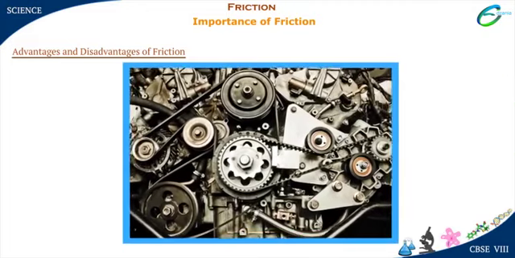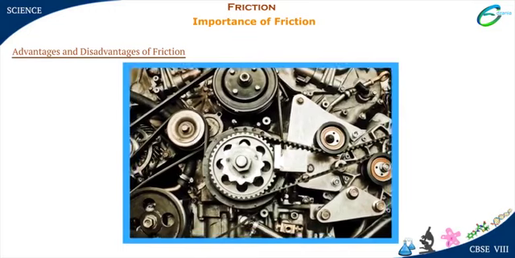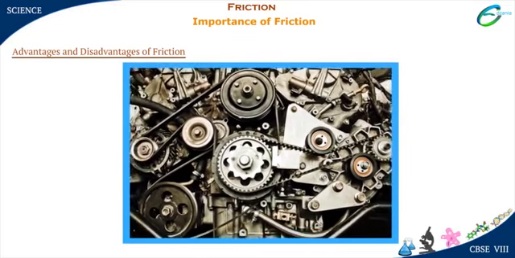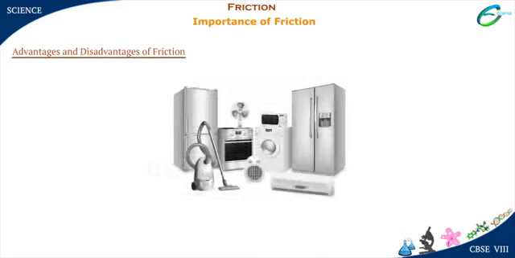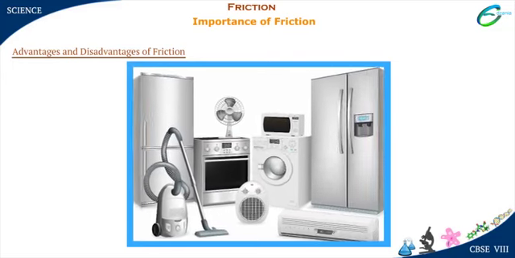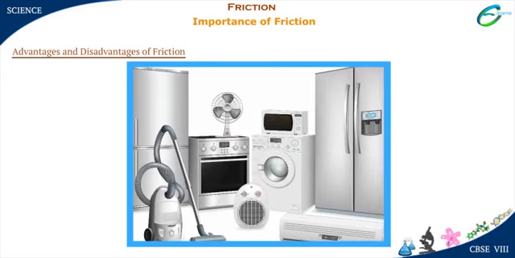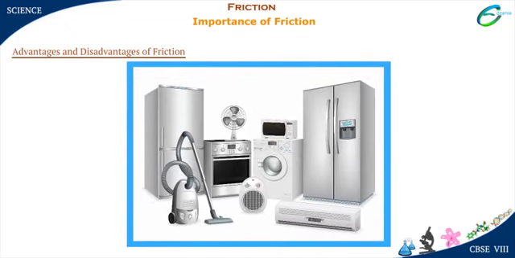Similarly, various parts of machines produce unwanted heat due to friction. The amount of unwanted heat produced sometimes increases so much that it can damage the machine. Due to this, when operated for a long time, the outer surfaces of washing machines, fans, refrigerators, mixers, and grinders become warm.